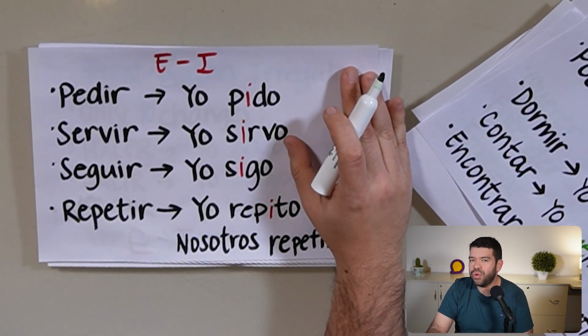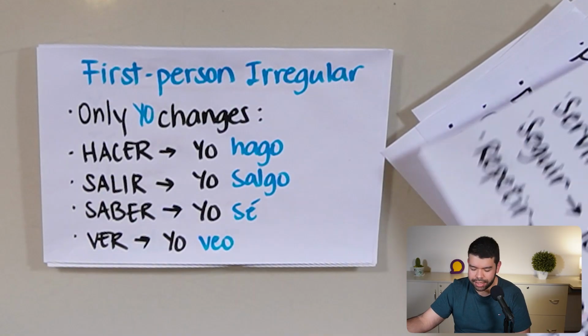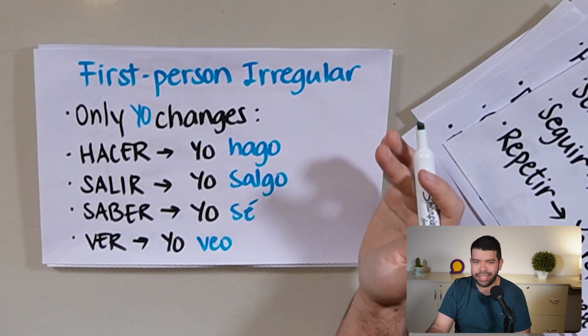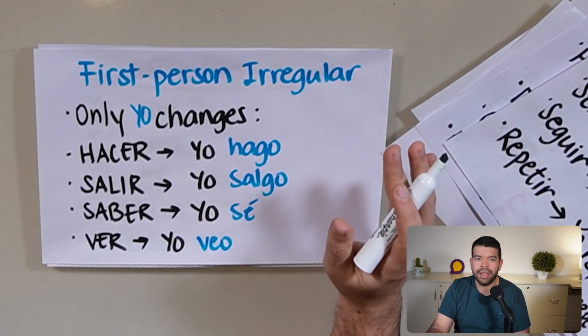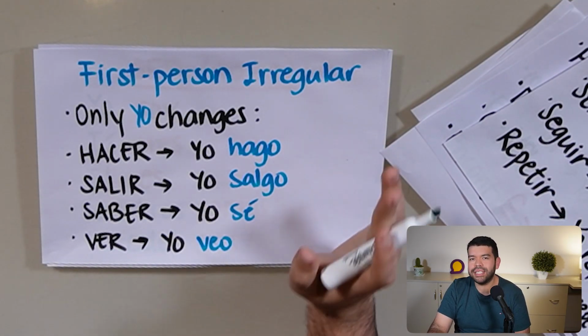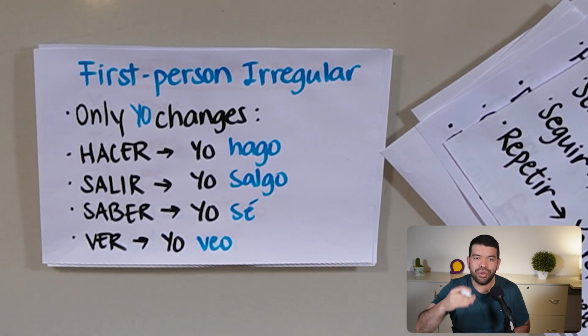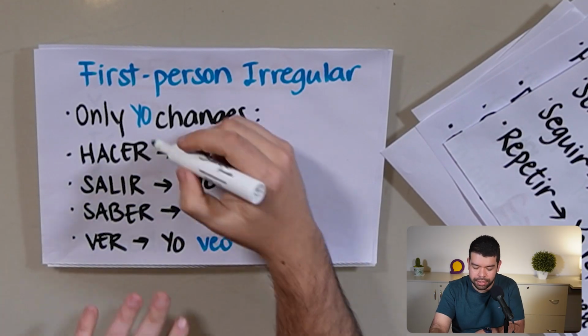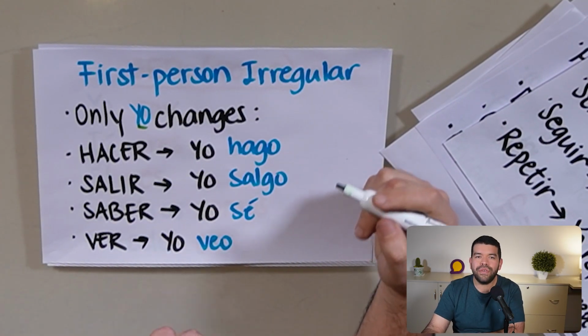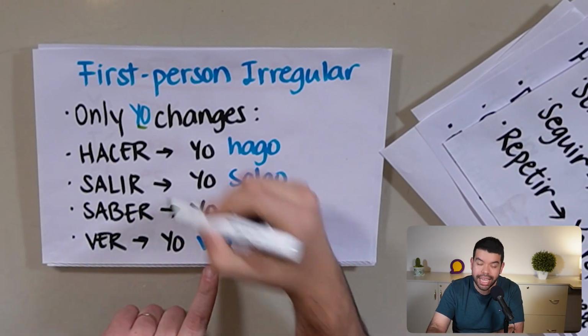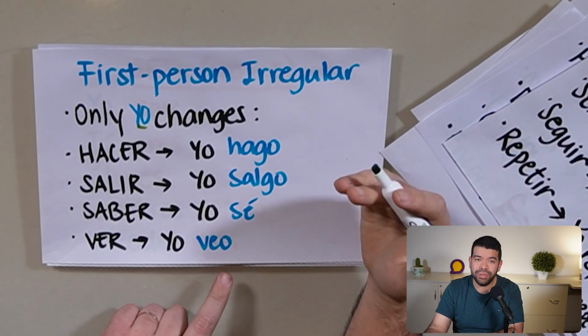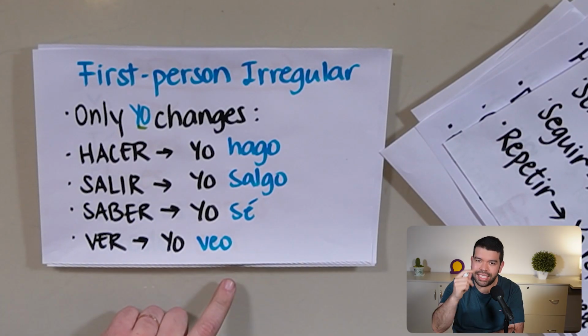Because we still have 2 more types of irregular verbs. Fantastic. This one is a little easier, okay? Look at this. The next type of irregular verb changes the conjugation only in the first person. That means yo or I in English, first person, yo. The most useful one you should know is the verb hacer. The verb hacer, to do, is conjugated like a regular verb that ends in er, except for the first person. When using the pronoun yo, it's not yo hago.